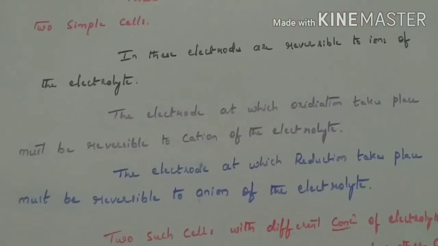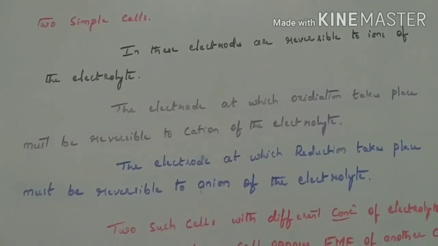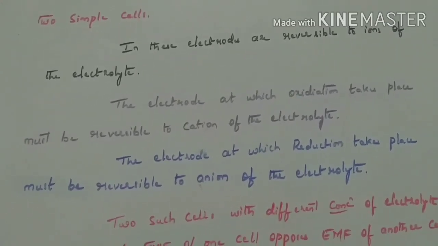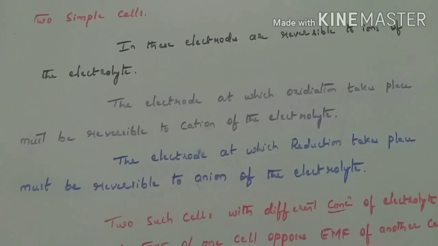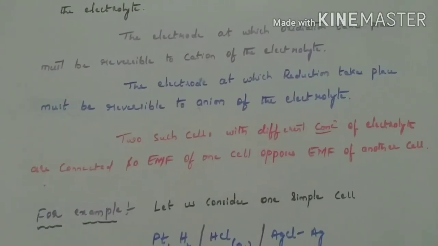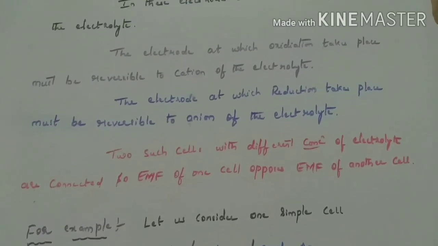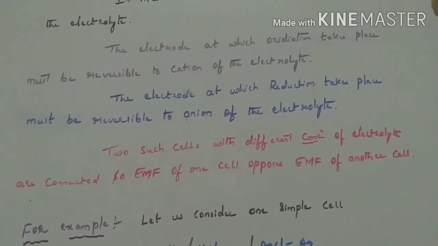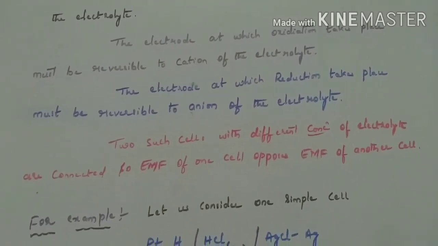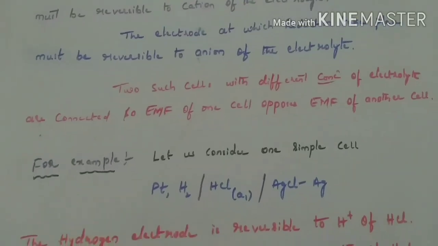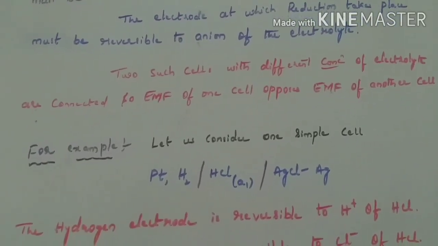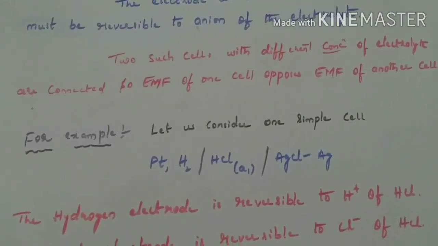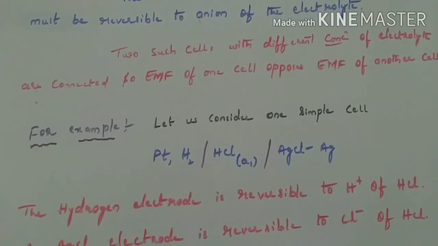The electrode at which oxidation takes place must be reversible to the cation of the electrolyte. The electrode at which reduction takes place must be reversible to the anion of the electrolyte. Two such cells with different concentrations of electrolyte are connected, so the EMF of one cell opposes the EMF of the other cell. For example, let us consider one such simple cell. The representation of the cell is Pt, H2 | HCl of activity A1 | AgCl, Ag.